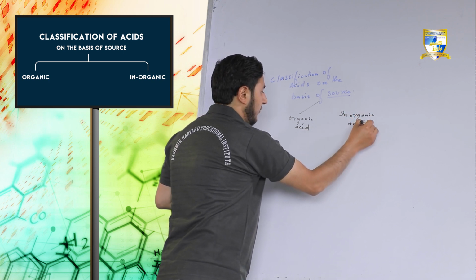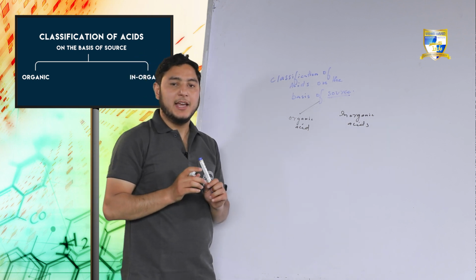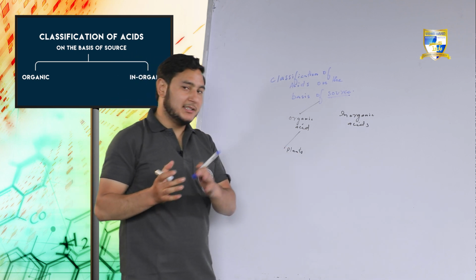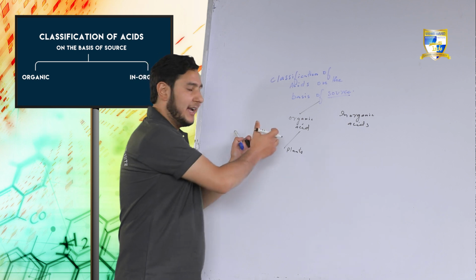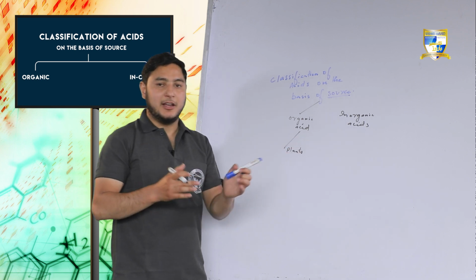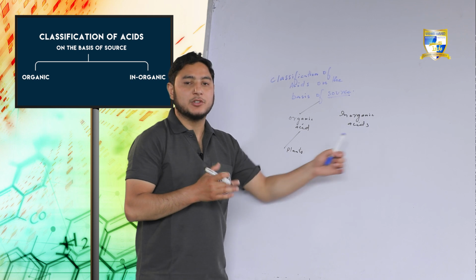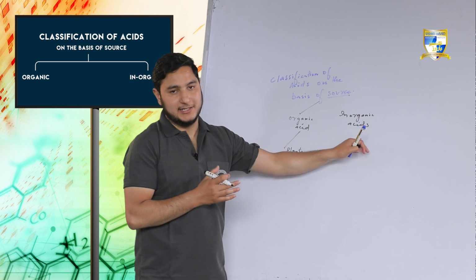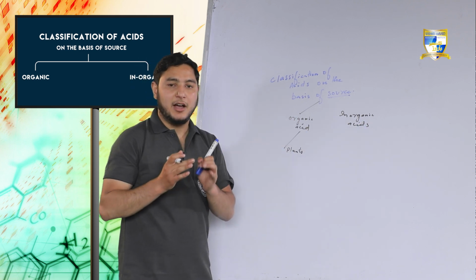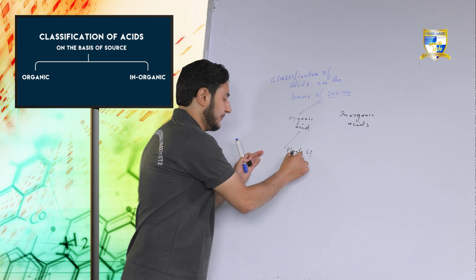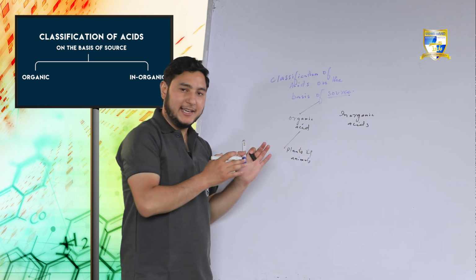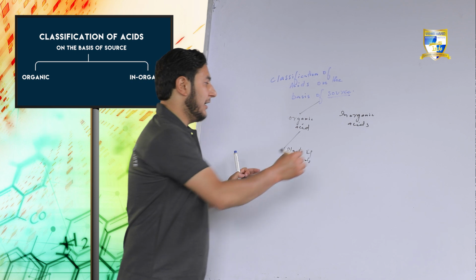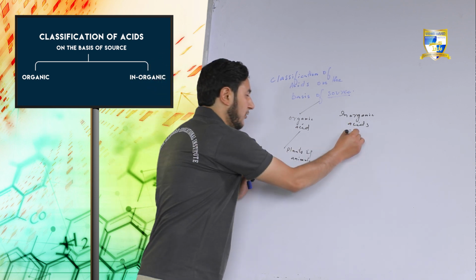Those acids that are derived from plants and animals are called organic acids, and the acids that are derived from rocks and minerals, or that we synthesize in the laboratory, we call inorganic acids. I am repeating, acids derived from plants and animals are organic acids, whereas acids derived from rocks and minerals are inorganic acids.